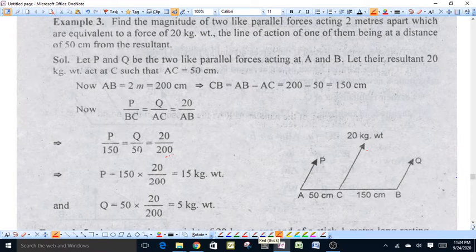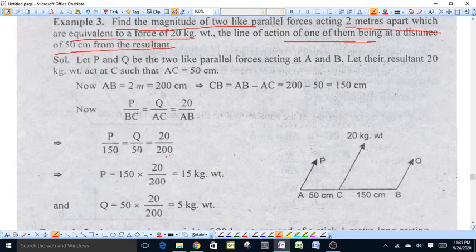In this example, we have to find the magnitude of two like parallel forces acting 2 meter apart, which are equivalent to a force of 20 kg weight, on the line of action of one force being at distance of 50 centimeter from the resultant. Suppose P and Q be the two like parallel forces acting at point A and B. See this diagram, and the resultant is 20 kg.